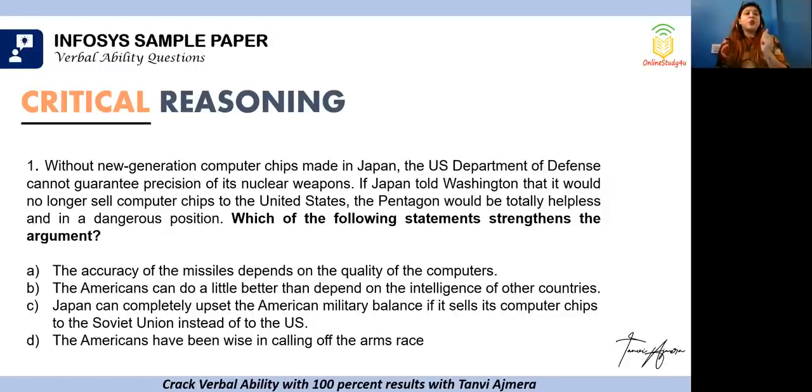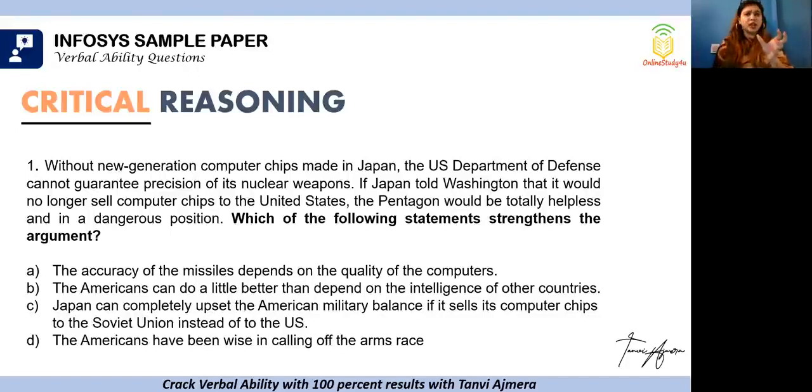It says, without new generation computer chips made in Japan, the US Department of Defense cannot guarantee precision of its nuclear weapons. If Japan told Washington that it would no longer sell computer chips to the United States, the Pentagon would be totally helpless and in a dangerous position. Which of the following statements strengthens the argument?